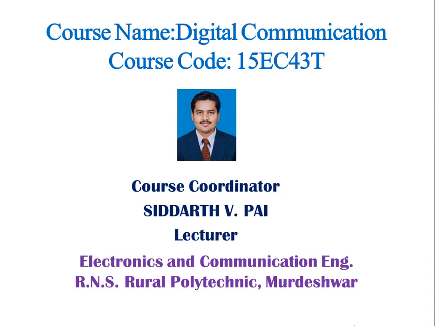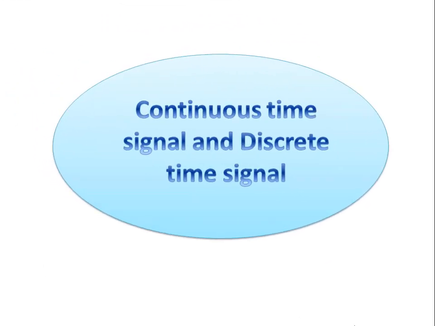Hello everyone. In the previous class, we have studied what is signal, what are the different types of signal, and we have seen the explanation about analog signal and digital signal. Now in today's session, we will see other types of signal, that is continuous time signal and discrete time signal. First we will study what is continuous time signal.